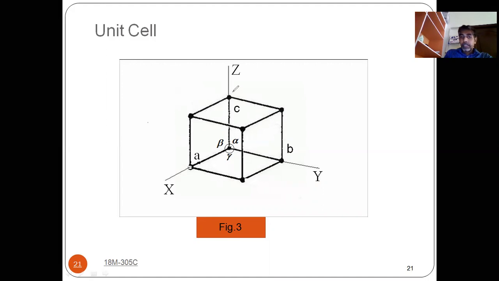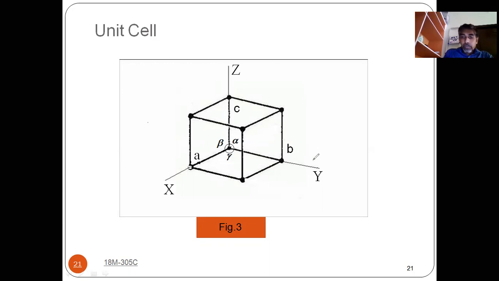And if I repeat the same pattern here, and the same pattern this side, and the same pattern in the top, that means in the z direction. In the x direction you may have similar arrangement, in the y direction you may have similar arrangement, in the z direction also you may have similar arrangement. So by taking only this one, we can analyze how the space lattice will be.